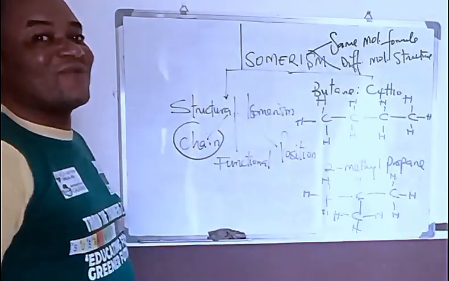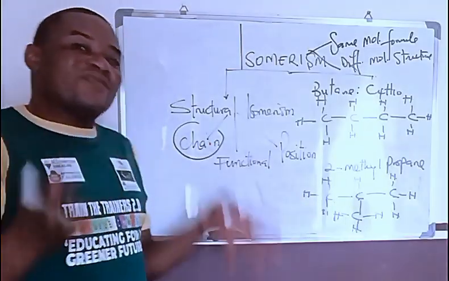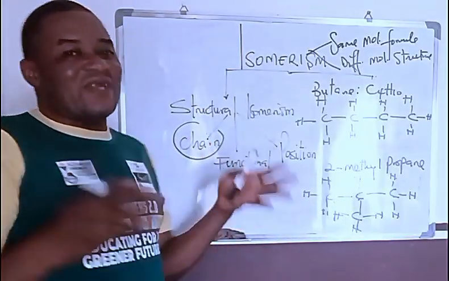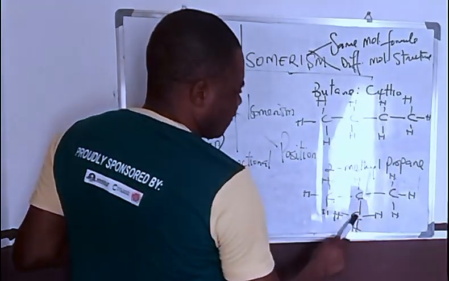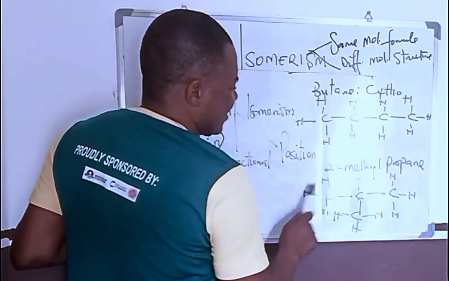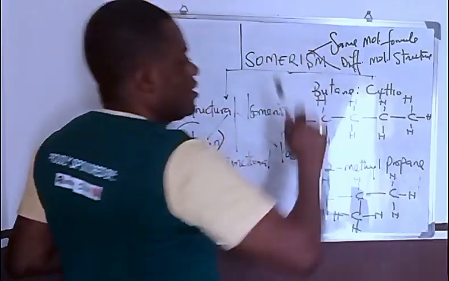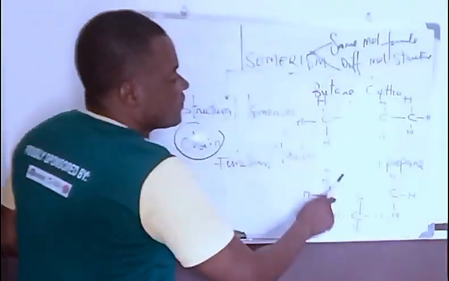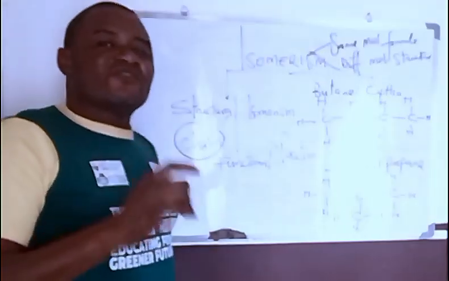I'm sure you understand what I'm talking about here. Both of them are isomers, but they are chain isomers because they have the same molecular formula. Look at it: carbon 1, 2, 3, 4, 1, 2, 3, 4. And then hydrogen is 1 to 10 here, and 1 to 10 here. So it is C4H10. Both of them have the same molecular formula, but their structural formula is different.